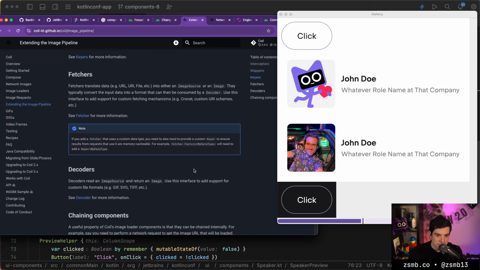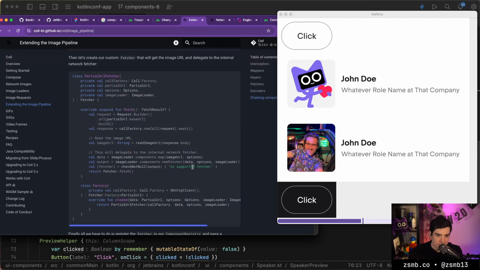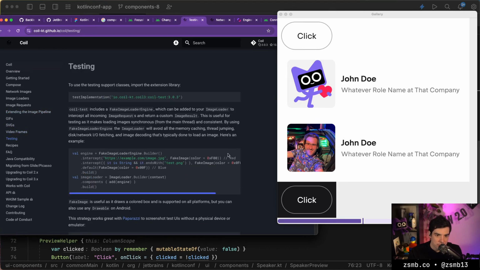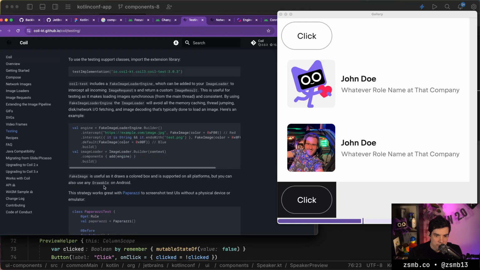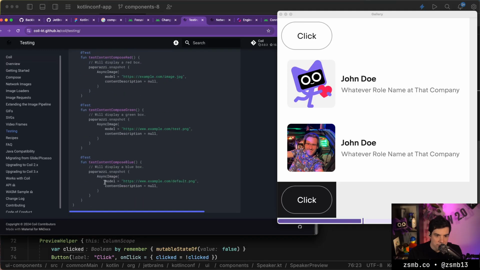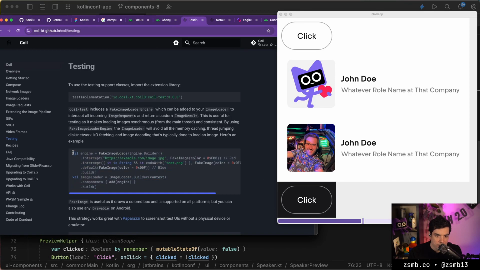I think we could probably build an image loader that just does like a thread.sleep or something. Or like a coroutine delay, because it's a coroutine image loader after all. Testing, there we go. Import the testing library. That's actually pretty nice. So that would be an option.